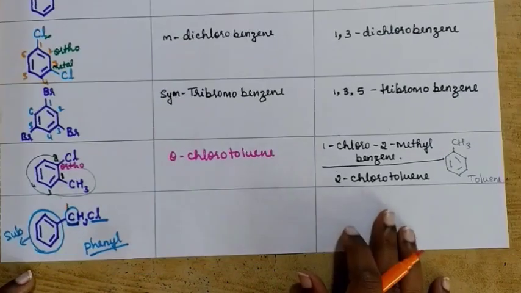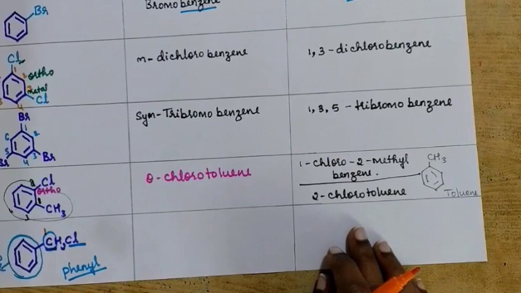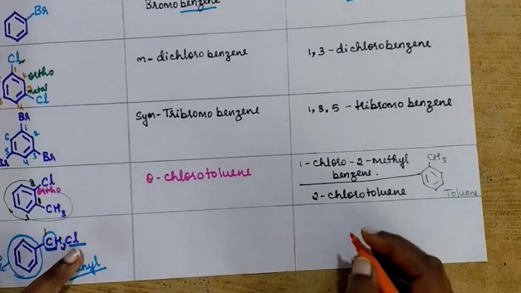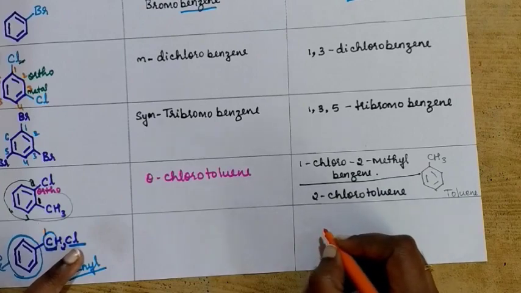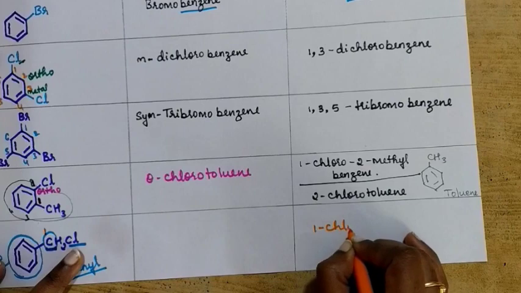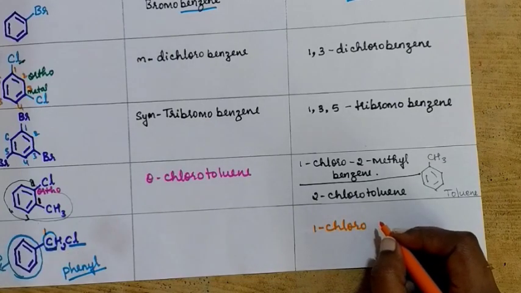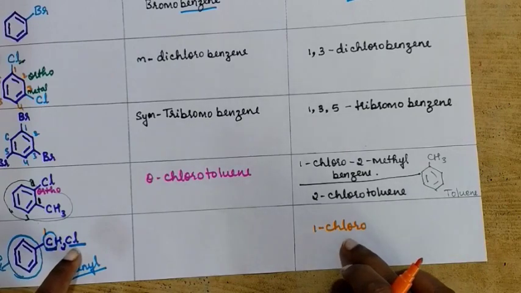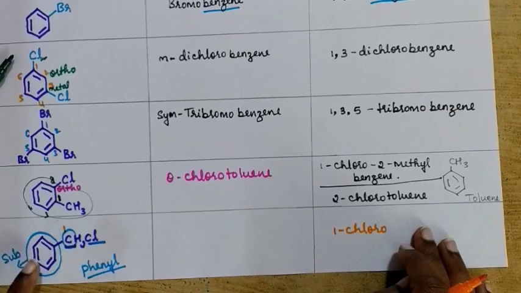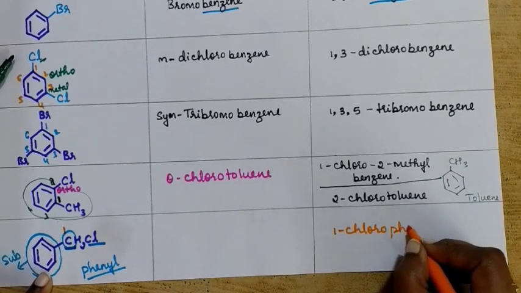So what IUPAC name are you going to write? Think about it. What IUPAC name can you write here? Chlorine is there. That one we need to mention. In the first carbon atom chloro is there. So 1 chloro. Next substituent. Both are substituents, no? So C comes first, so we wrote chloro first. The other substituent is this phenyl group. 1 chloro, phenyl.